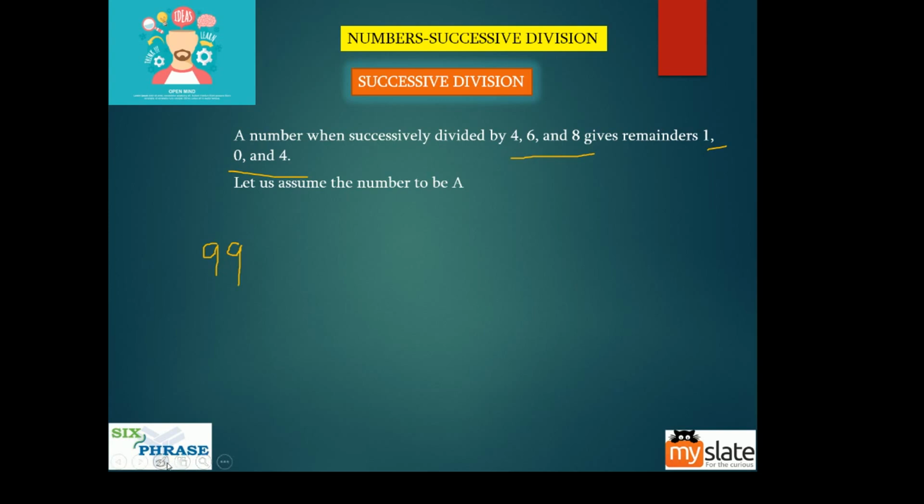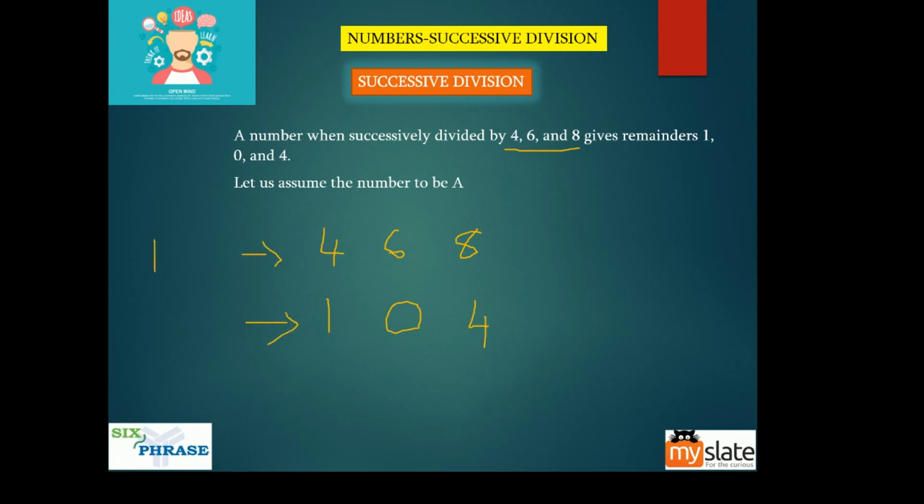Okay, what you do is in this question, what are 4, 6, and 8, guys? Divisors. So write down 4, 6, and 8 here. Okay. Now what are the remainders? 1, 0, 4. Write down 1, 0, 4 here. So all the successive division problems you do it this way. Write down all the divisors here. Write down all the remainders here. So these are divisors. These are remainders.